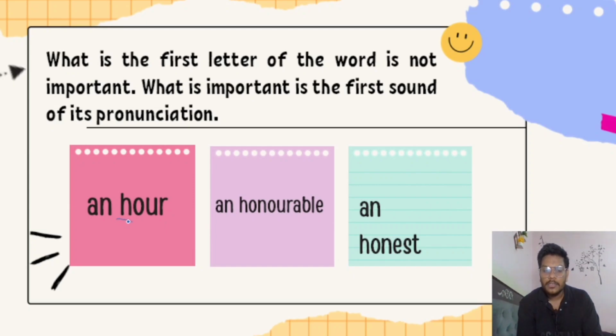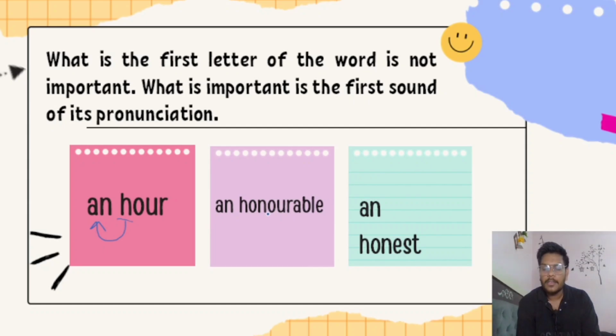Normally we would use a, but in this word we are using an. Why? Because it has a vowel sound. We always pronounce this word as 'our', not 'har'. Because we pronounce it 'our', we have to use an.